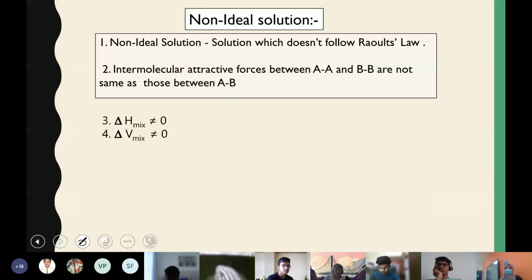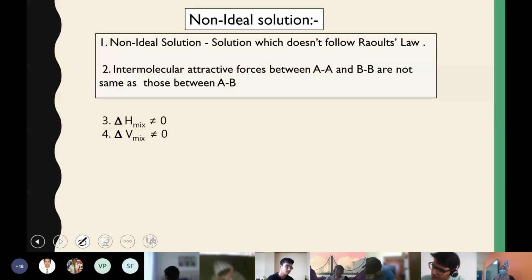So this is what comes under non-ideal solution. How can delta V be not equal to 0? There will be some mixing, maybe extra vaporization may happen, but there will be some change in volume. For example, if there's 500 ml of water and 500 ml of something else, and they form an ideal solution, then you mix that, it will be 1 liter, right? But if it is non-ideal, it won't come as 1 liter. It will be slightly less or more.